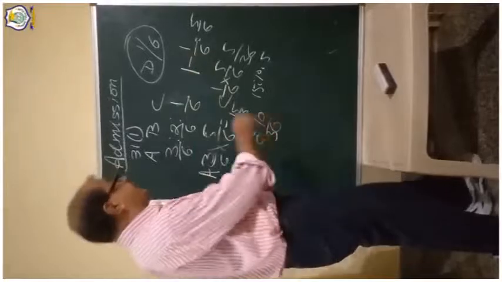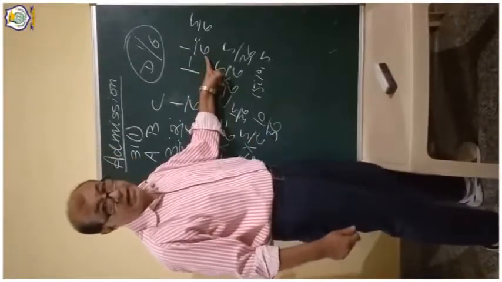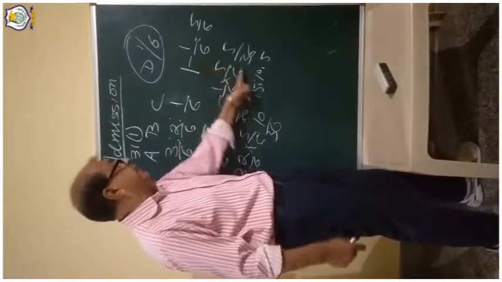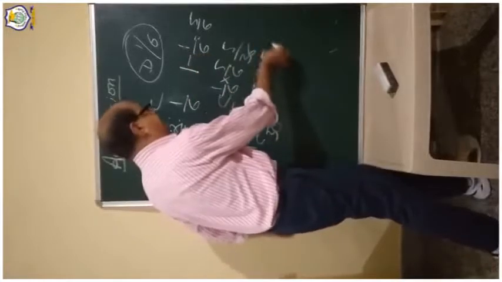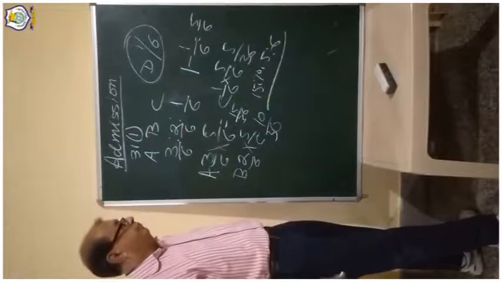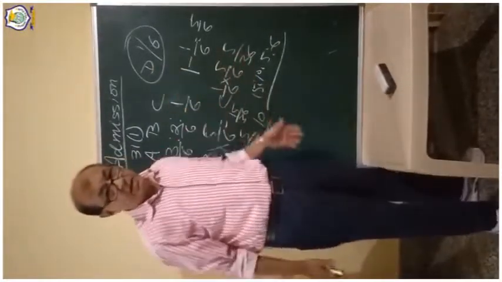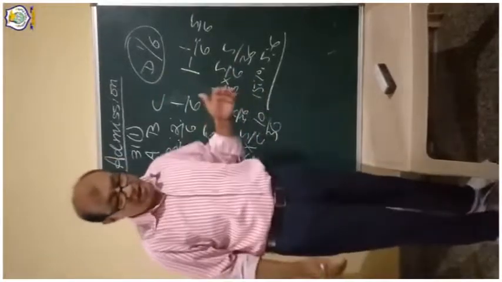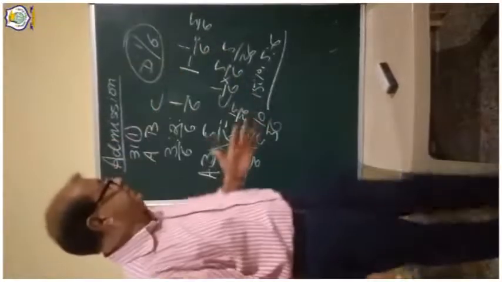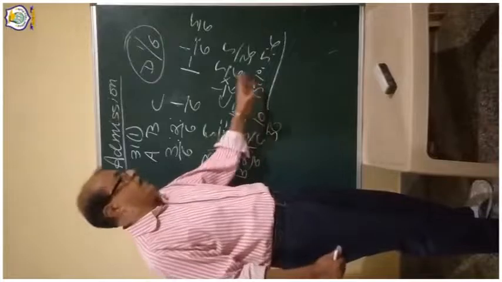Now D is getting 1/6. When 6 goes into 36, it goes 6 times. 6 sixes are 36, so D's share becomes 6. So this way you understand the new ratio that we are calculating: 15, 10, 5 and 6. This is the way that we calculate the new ratio.